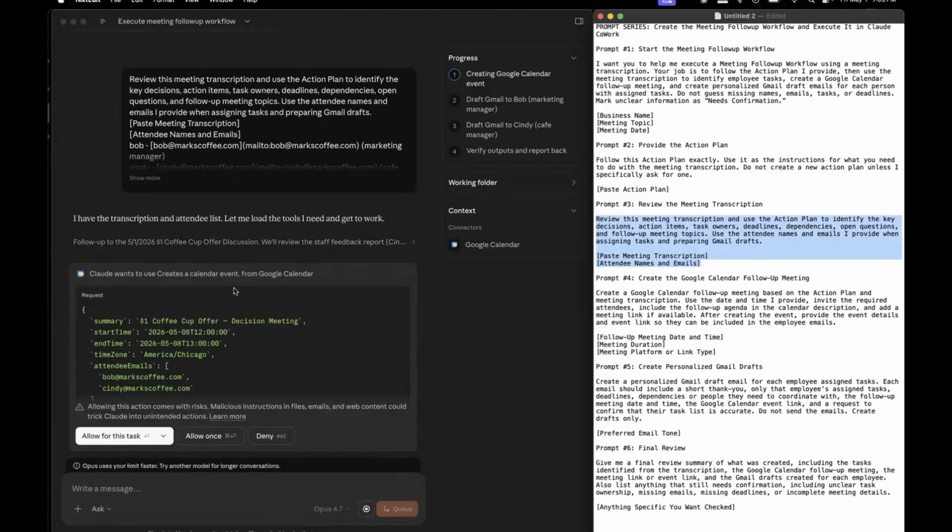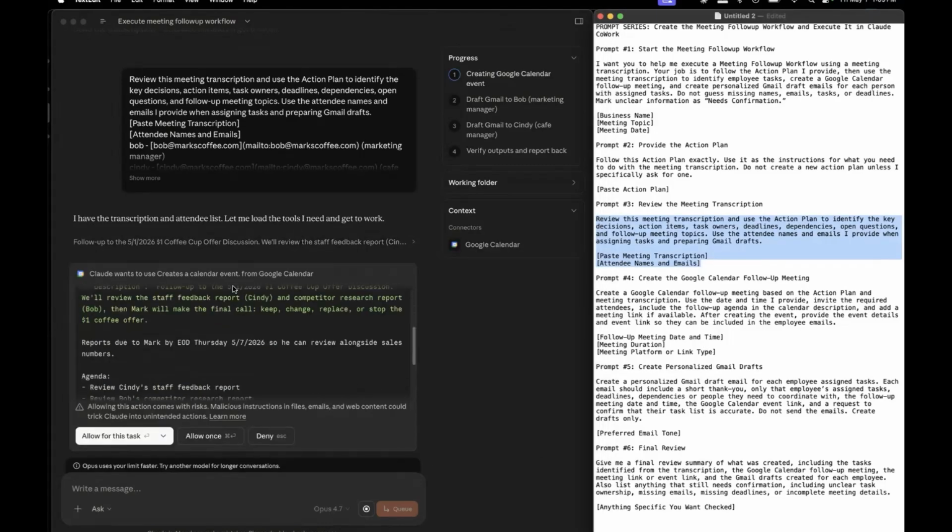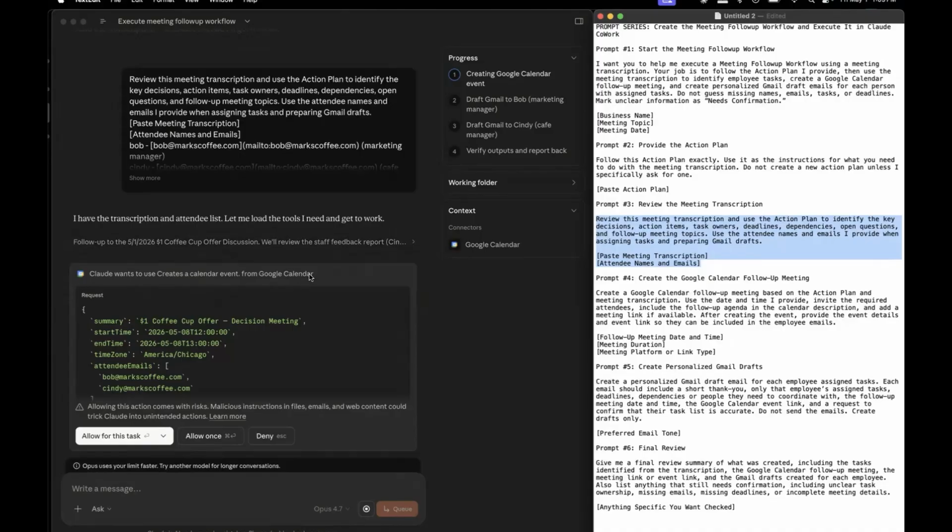All right. So now it came back with a step that we have to approve. Now, I already approved Google Calendar within Claude. It will prompt you to approve it. That's the easiest way to make sure this is set up. Make sure you have a browser open that it's actually logged into your associated accounts. And then it'll just see that and say, hey, hook up Claude to whatever, in this case, Google Calendar and Gmail. And then it'll do it. It just takes a couple minutes.